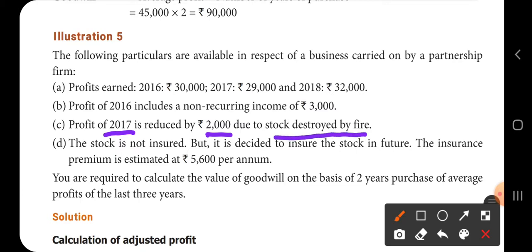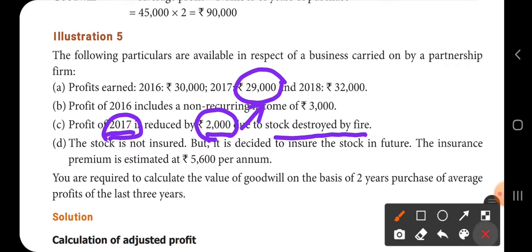Stock destroyed by fire means it is an expense which is non-recurring. It is not going to happen repetitively. So this non-recurring expense of 2,000 has reduced the profits of 2017 to the extent of 2,000. So to 29,000 you have to add this 2,000.